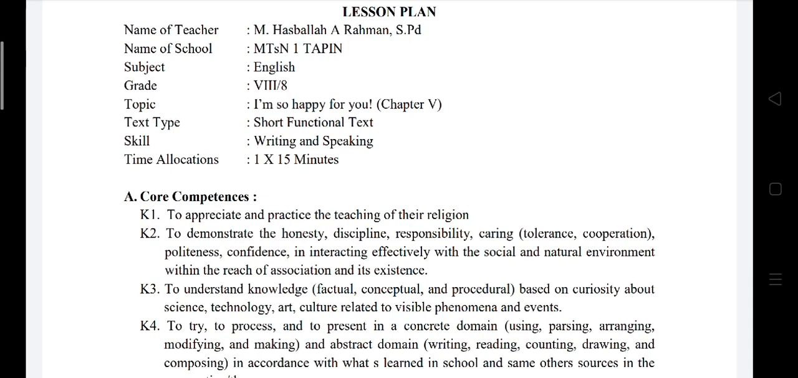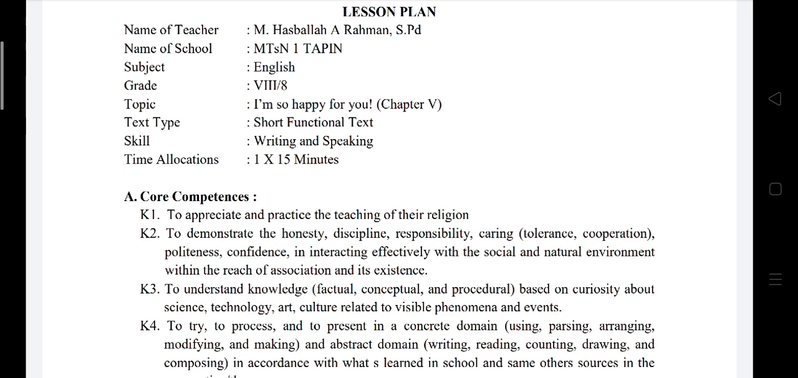The first is the name of the teacher, Muhammad Hasballah Ar-Rahman. Name of school, Madrasah Sanawiyah Negeri 1 Tapin. Subject, English. Grade 8. Topic, I'm so happy for you, chapter 5. And the text type is short functional text in form of greeting card. Skills that I will teach, writing and speaking. Time allocations, 1 times 15 minutes.